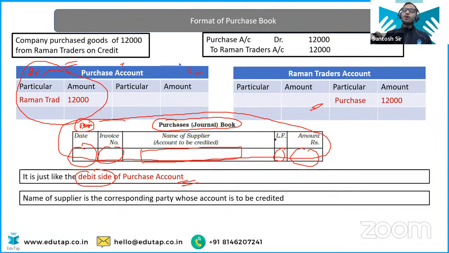Why? Because this purchase book only enters the transactions which we have purchased on the credit basis. This doesn't give you the details of the purchases that we have done on the cash basis. So it is not the complete ledger. Therefore we have to prepare the separate ledger account as well. Okay, clear? That's the logic. You need to understand everything with the logic. Accounts is a very logical subject, so you don't have to mug up anything. Understand everything with the logic and then revise it and practice.